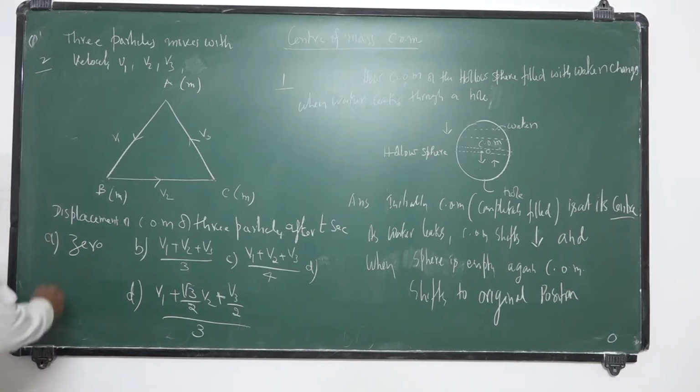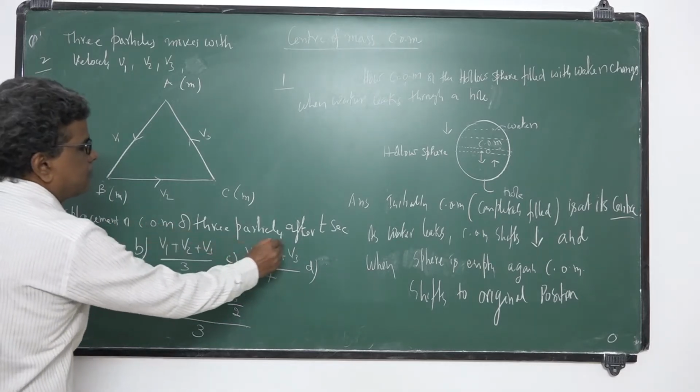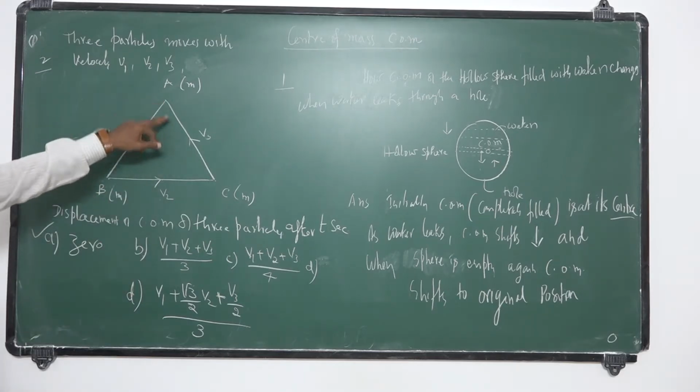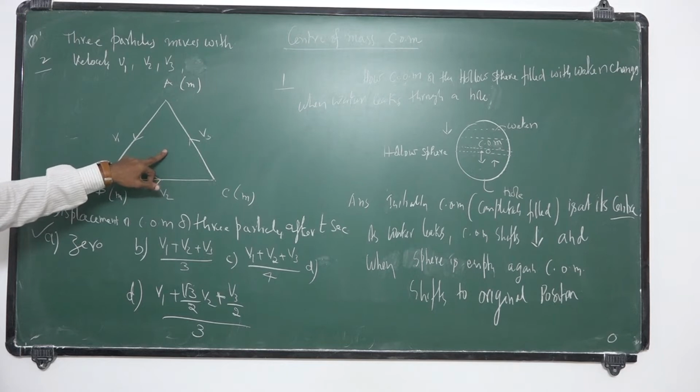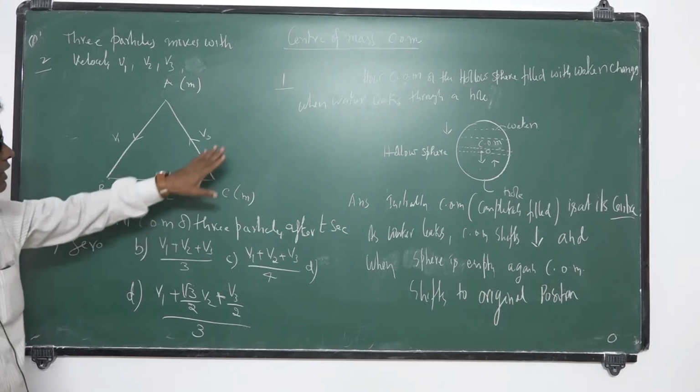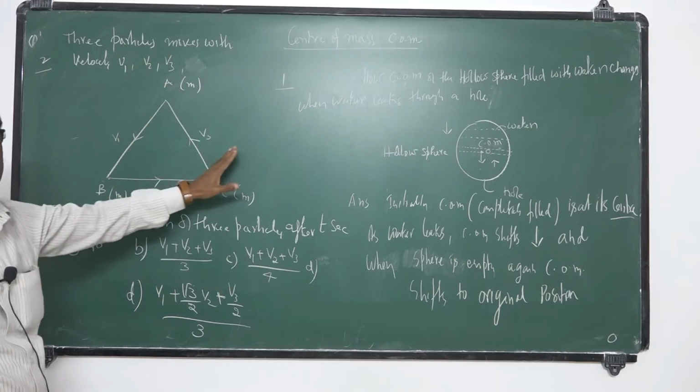What is the answer? So the displacement of center of mass of the three particles after t seconds is 0, because initially the center of mass is at its geometric center, with equal masses. Now they are moving towards each other due to internal forces. There is no external force acting on the system.